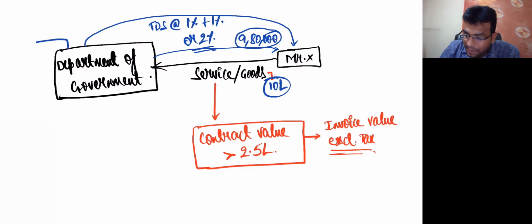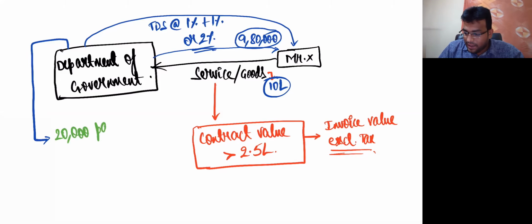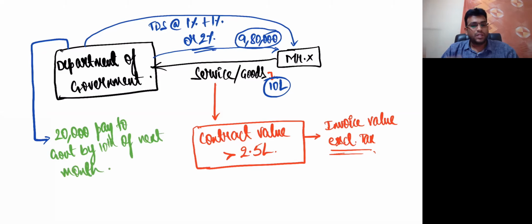Now what will this Department of Government do? Listen very clearly here, please concentrate and focus. The 20,000 they deducted, they will pay to the government by 10th of next month. They will pay to the government, meaning the GST department. How they will pay, what the challans are, I'll explain to you separately.